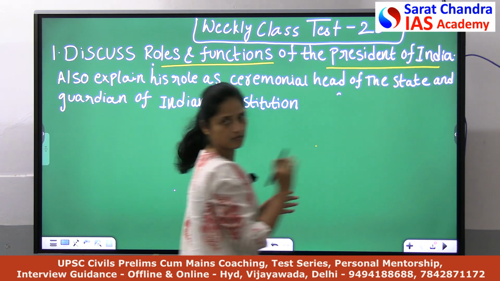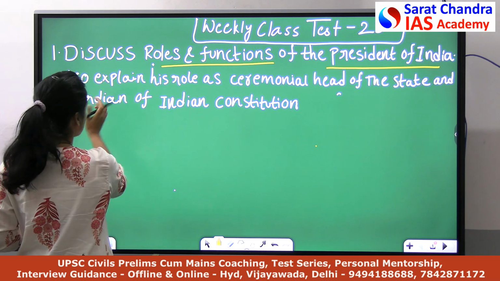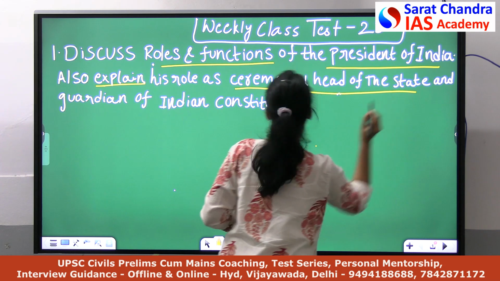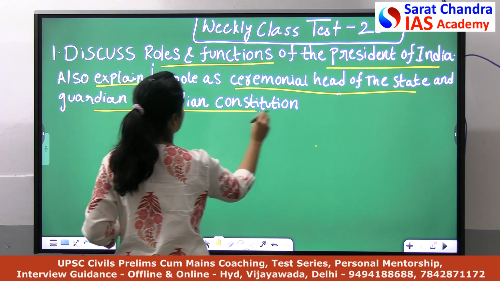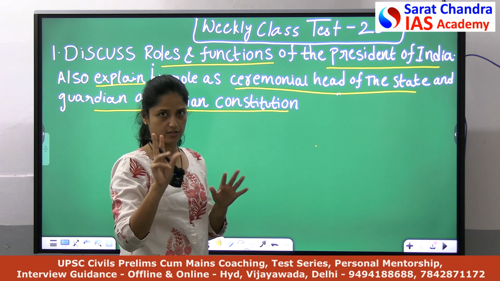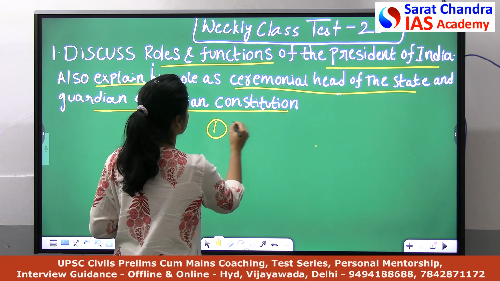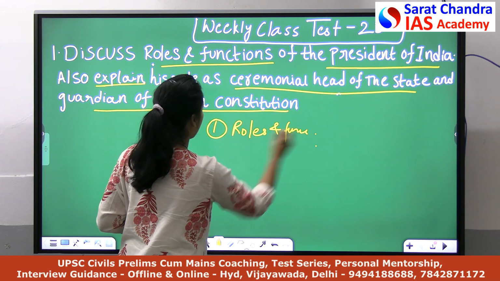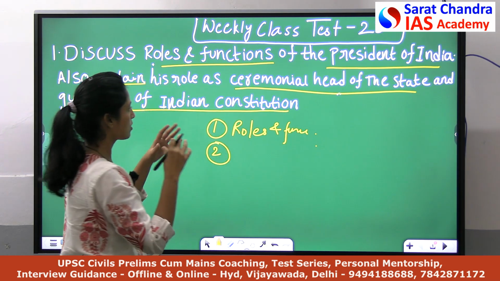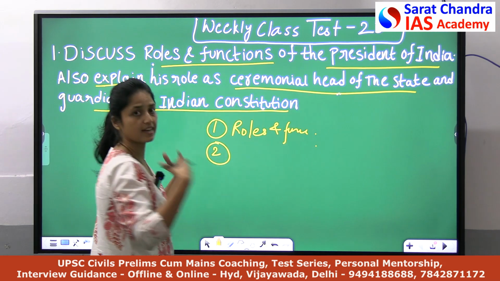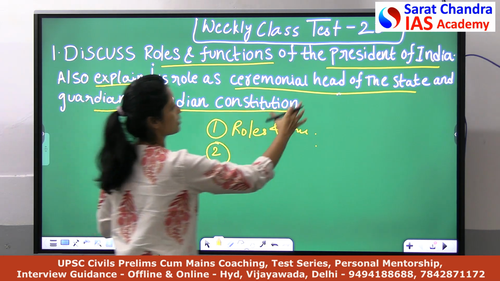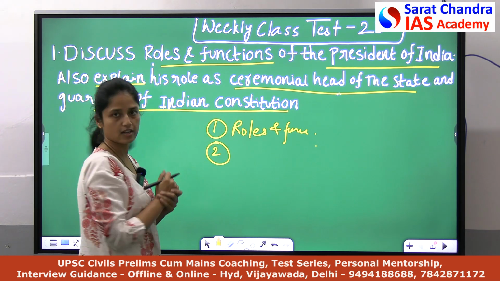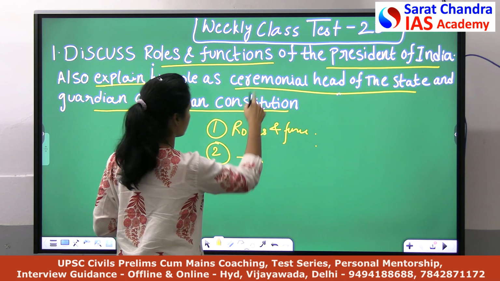So, this is the first part of the question. The second part is also: explain his role as ceremonial head of the state and guardian of Indian Constitution. So basically our question has two parts. The first part is asking about the roles and functions of the President of India, and the second part is asking to explain these two terms, that why we call the President of India as ceremonial head of the state, and second is why we call him as guardian of Indian Constitution.